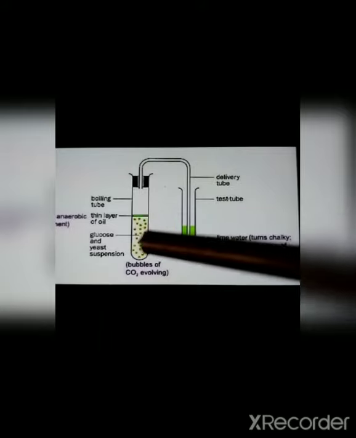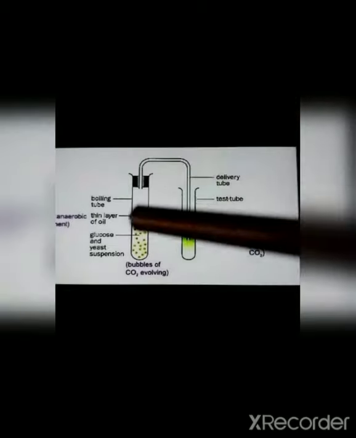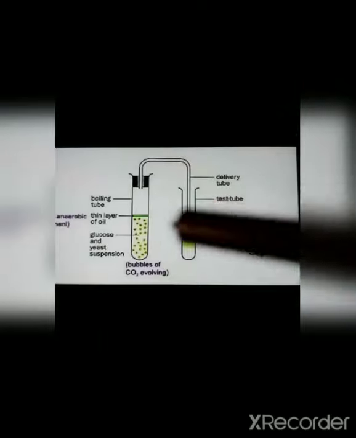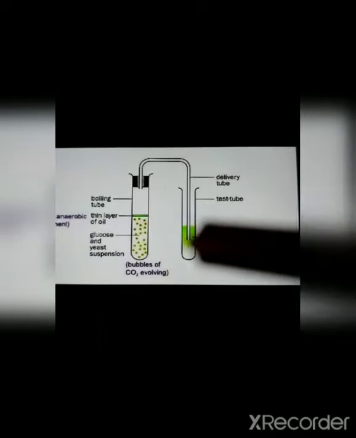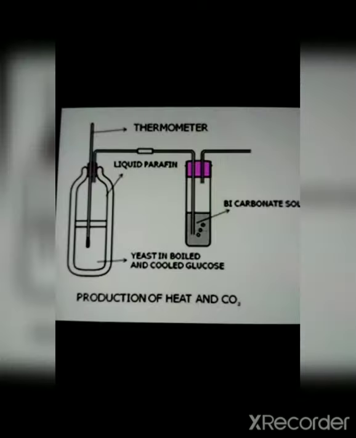The fermentation process starts in the glucose and yeast solution, and the byproduct is carbon dioxide, which is released, and the carbon dioxide will pass through this channel and move into the test tube. In the test tube, we will keep the lime water. By the action of carbon dioxide, the lime water will turn milky. So we are looking at the same experiment but with a different diagram. The experiment is with regard to the respiration of yeast in the anaerobic form.